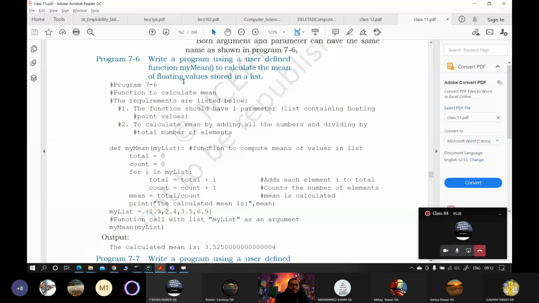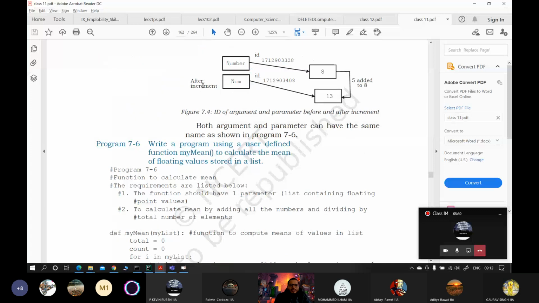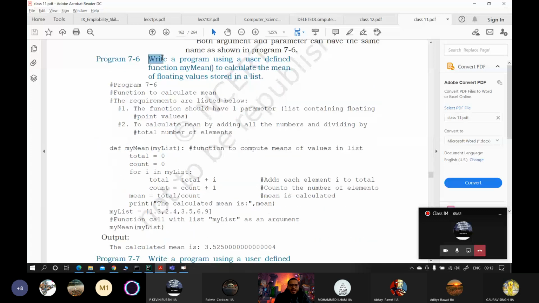We'll see more questions. चलो एक बहुत simple question है. We'll see this. Write a program using a user-defined function myMean to calculate the mean of values stored in a list. ठीक है? तो इसमें what it is asking you?